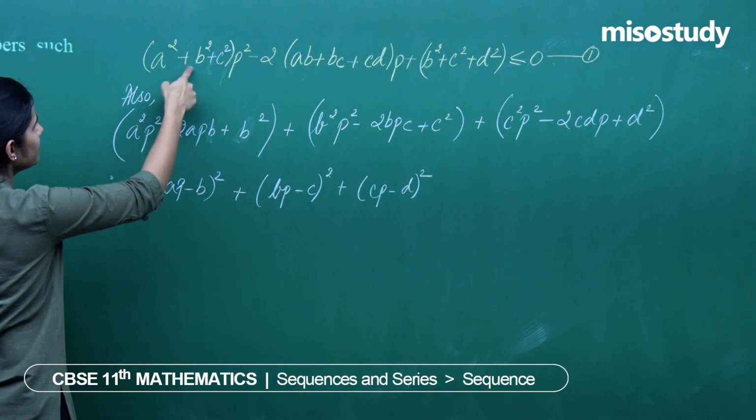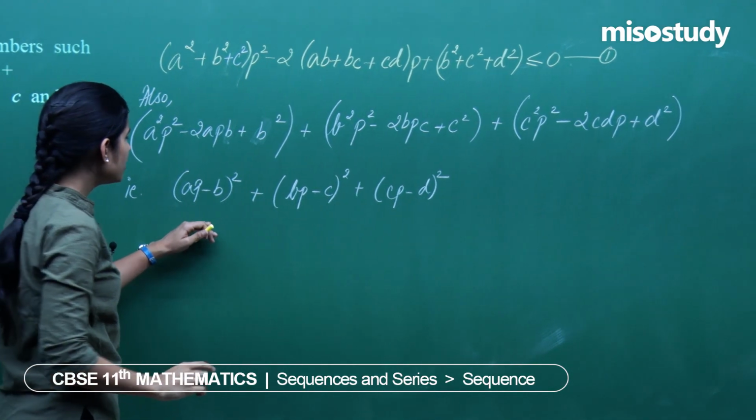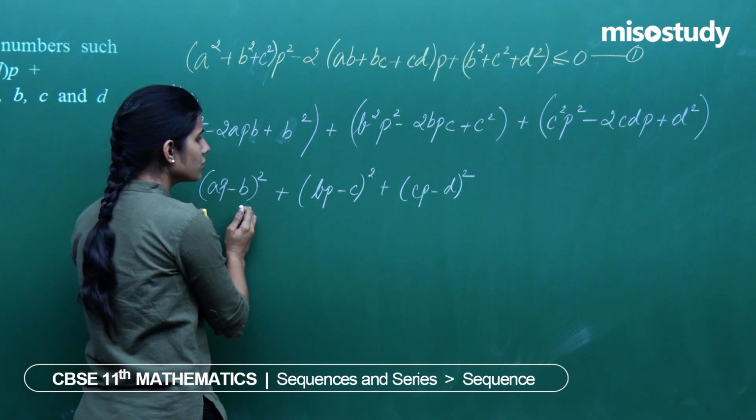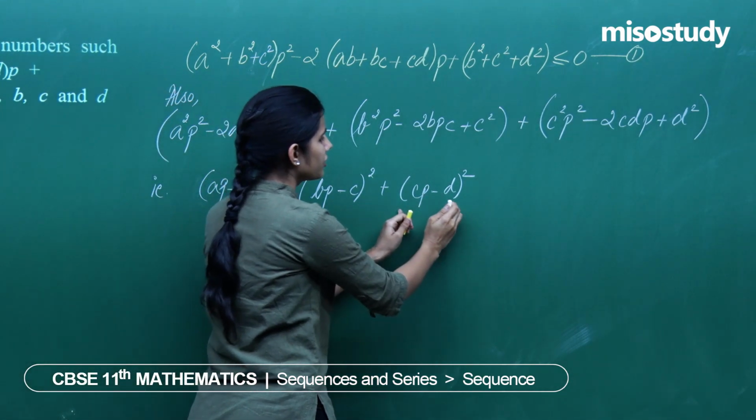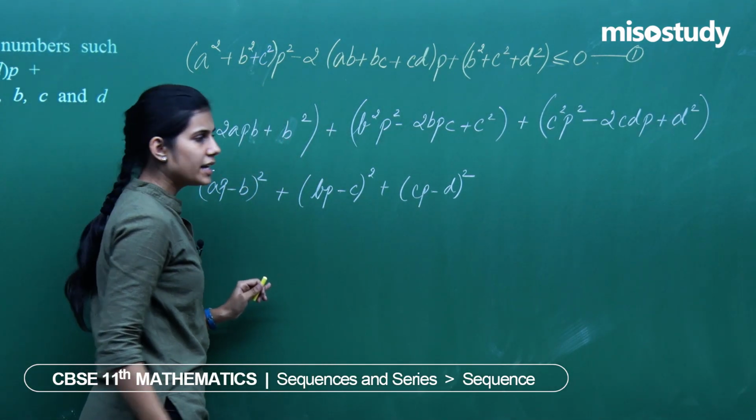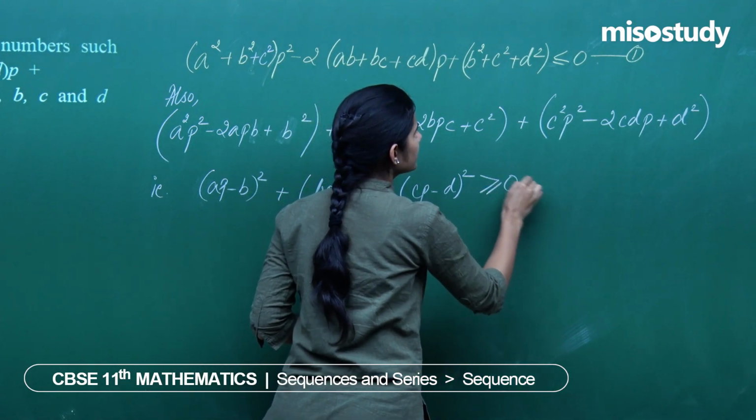I am just manipulating the left hand side. When I do that, I know this quantity is greater than or equal to 0, greater than or equal to 0, greater than or equal to 0. Sum of 3 non-negative terms is always non-negative.